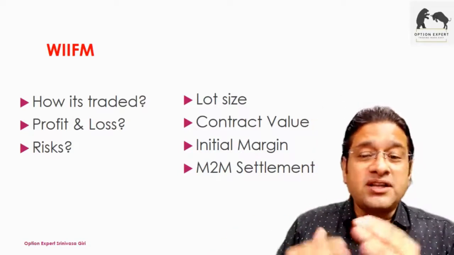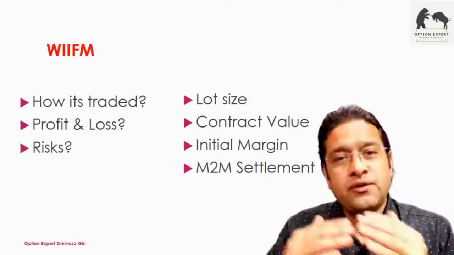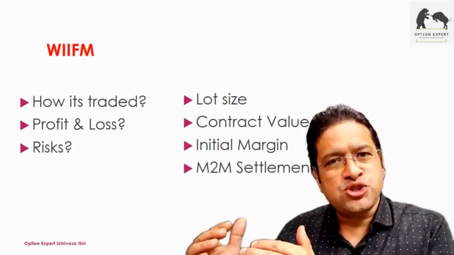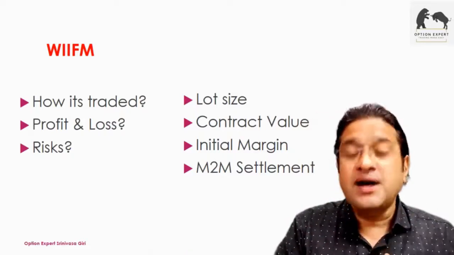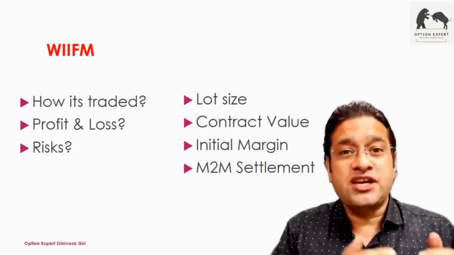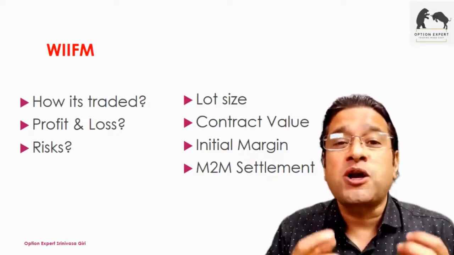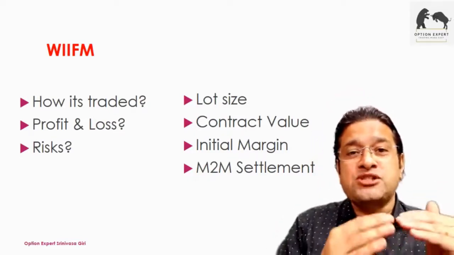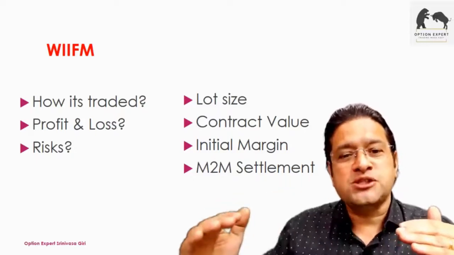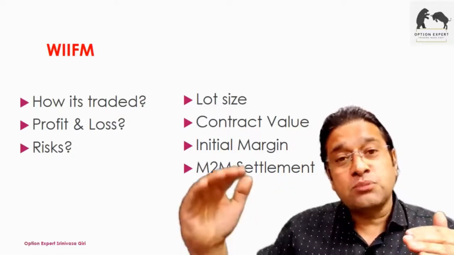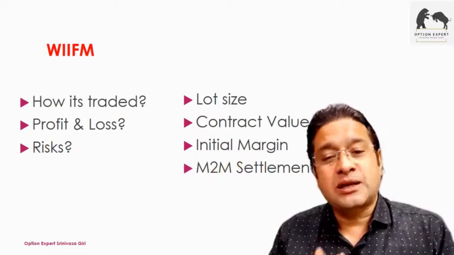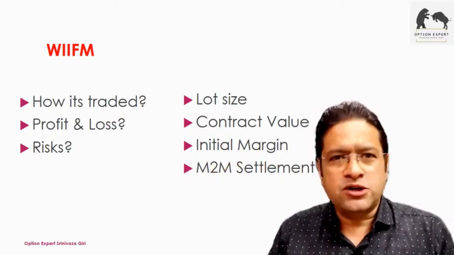Then, based on the stock price movement, derivatives will also have their movement because they correspond to the base price, which is our underlying asset, also called the spot price. Based on the spot price movement, derivatives also correspond. And then based on the movement, we will have mark to market settlement to be done. What do you mean by mark to market?